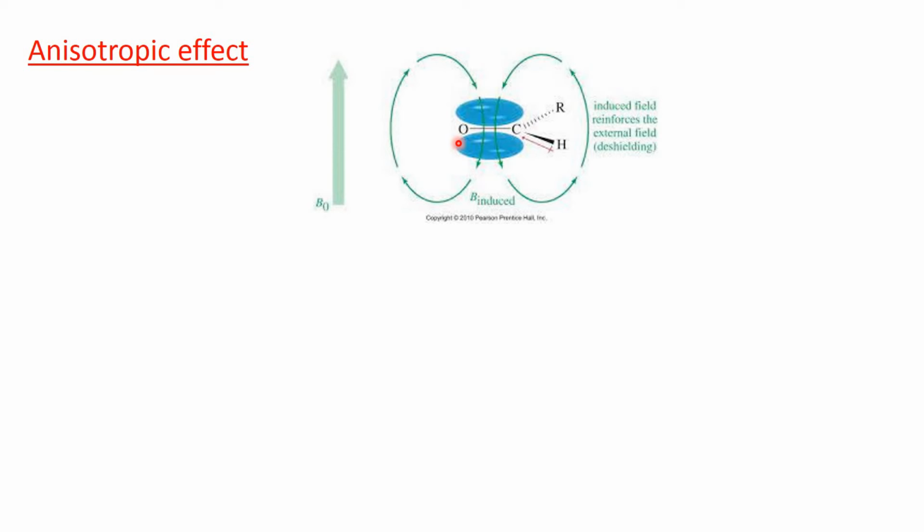Moreover, here the oxygen atom is more electronegative. It attracts the electron density towards itself, and thereby this region will become more and more de-shielded. Therefore, this aldehydic proton absorbs at lower magnetic field and its delta value is high.